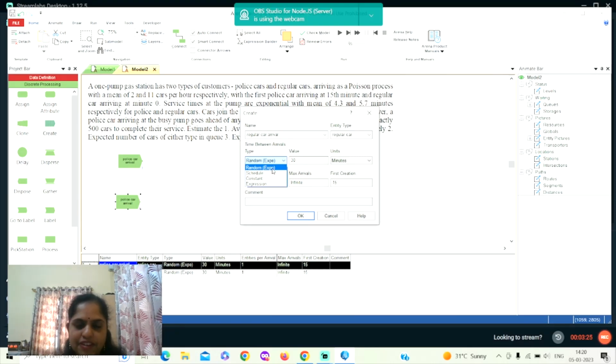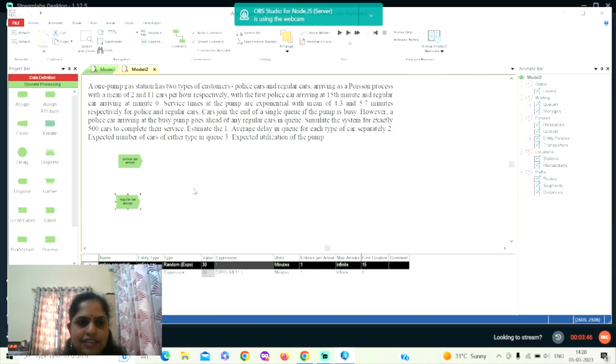The same random exponential distribution I can use, or I can go to the expression and choose the exponential with 60 by 11 minutes. This is in minutes. Entities per arrival is 1. The regular cars come at the 0th minute, so I'll give the first creation as 0.